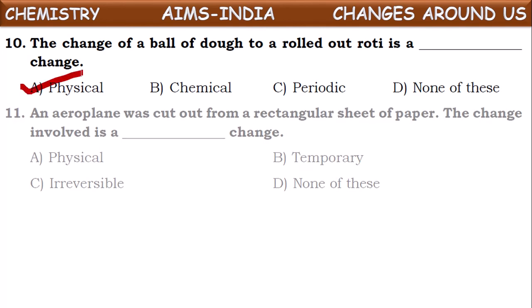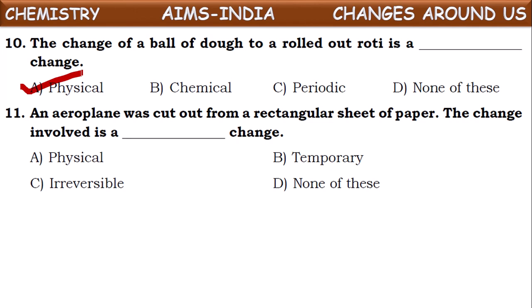Okay, next one. An aeroplane was cut out from a rectangular sheet of paper. What have they done? They cut an aeroplane shape from the rectangular sheet of paper. The change involved in this is a dash change. What kind of change is involved in cutting a paper?